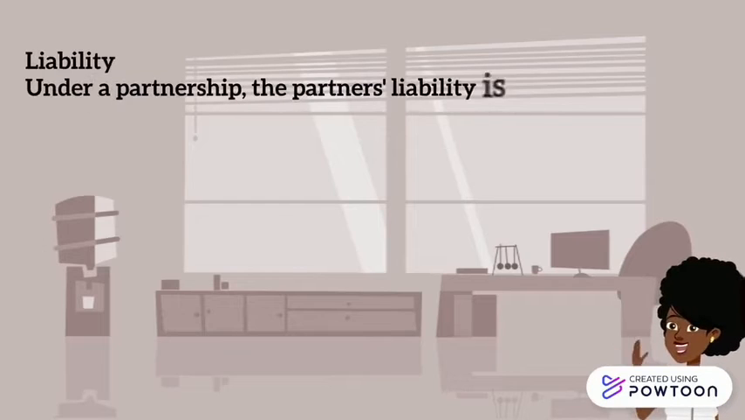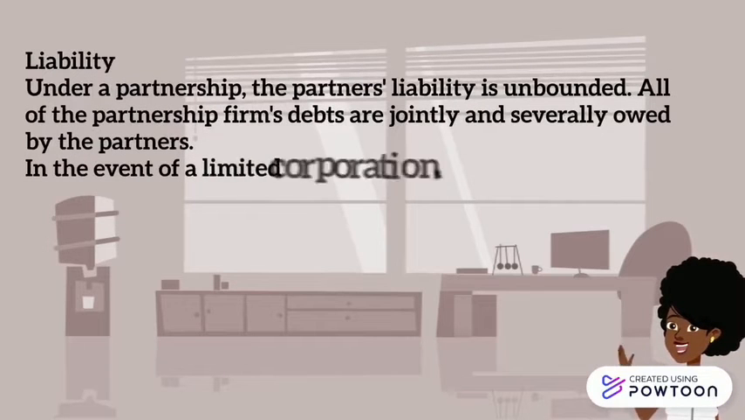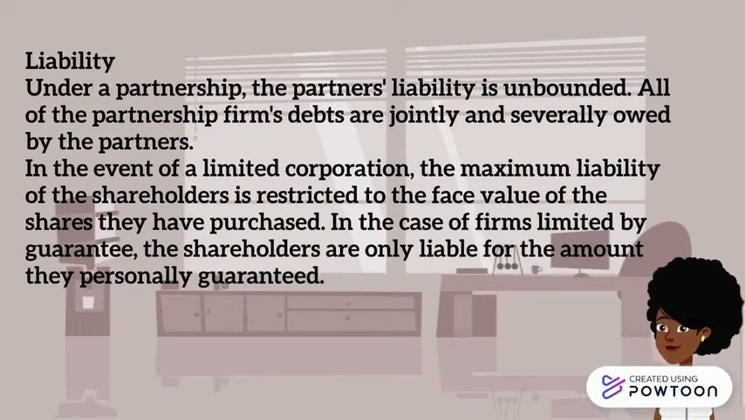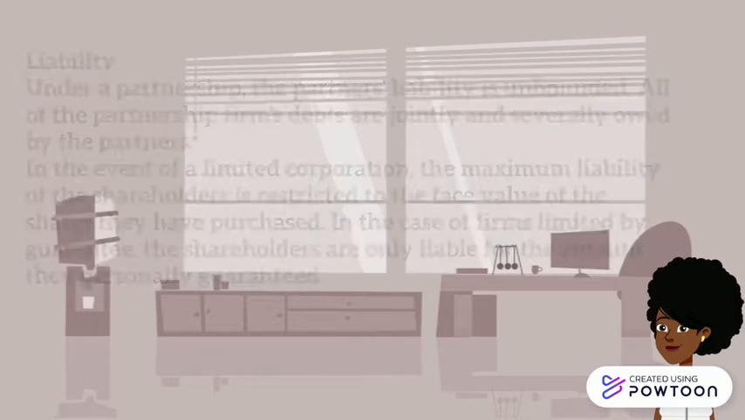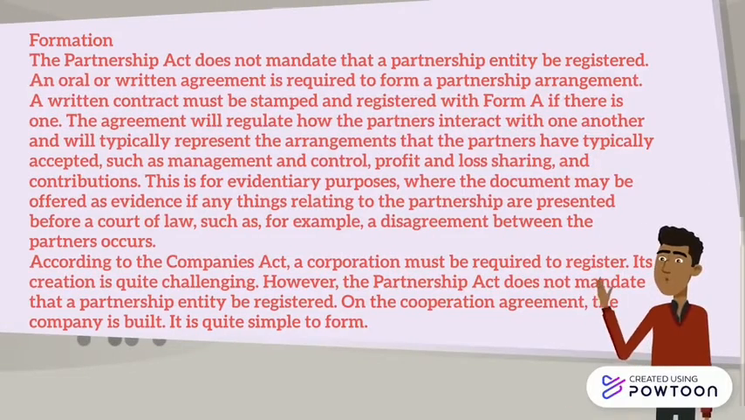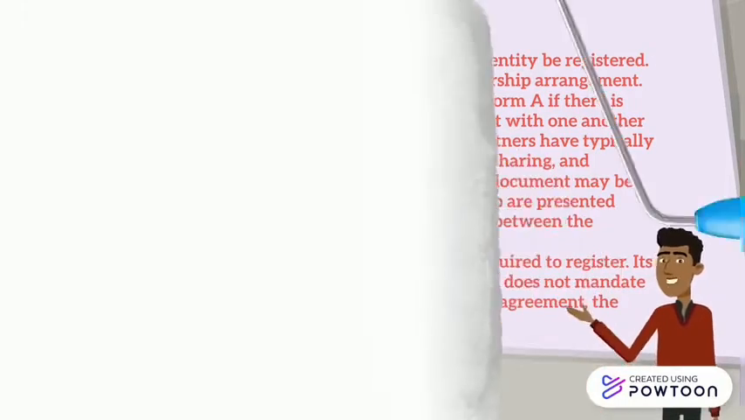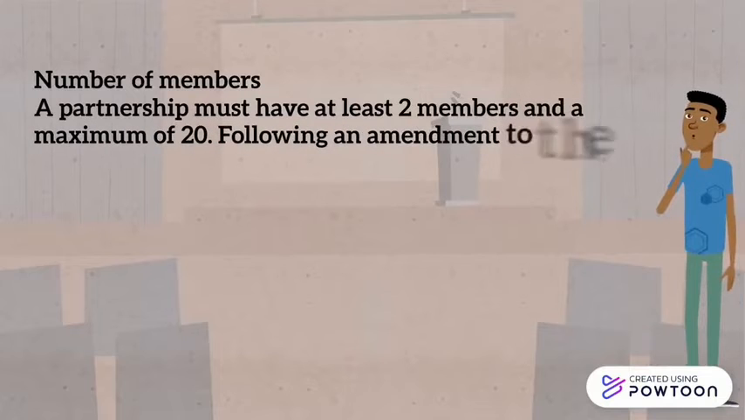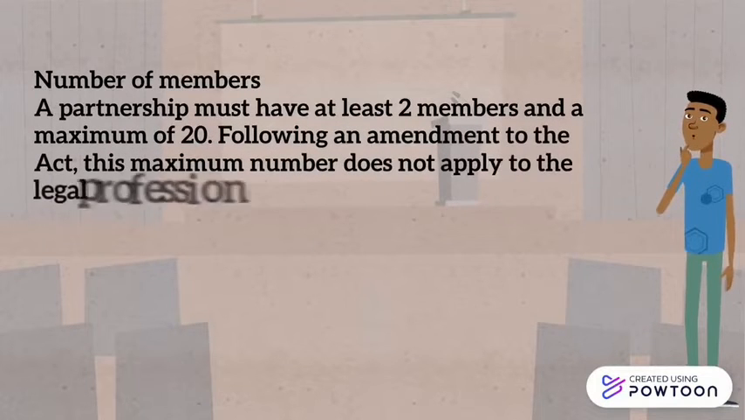In terms of liabilities, under the partnership, the partner's liability is unbounded. All of a partner firm's debts are jointly and severally owed by the partners. In the case of limited companies, the liability is limited. Also, the Partnership Act does not mandate separate legal entity for the partnership, but the company has a separate entity from its members.